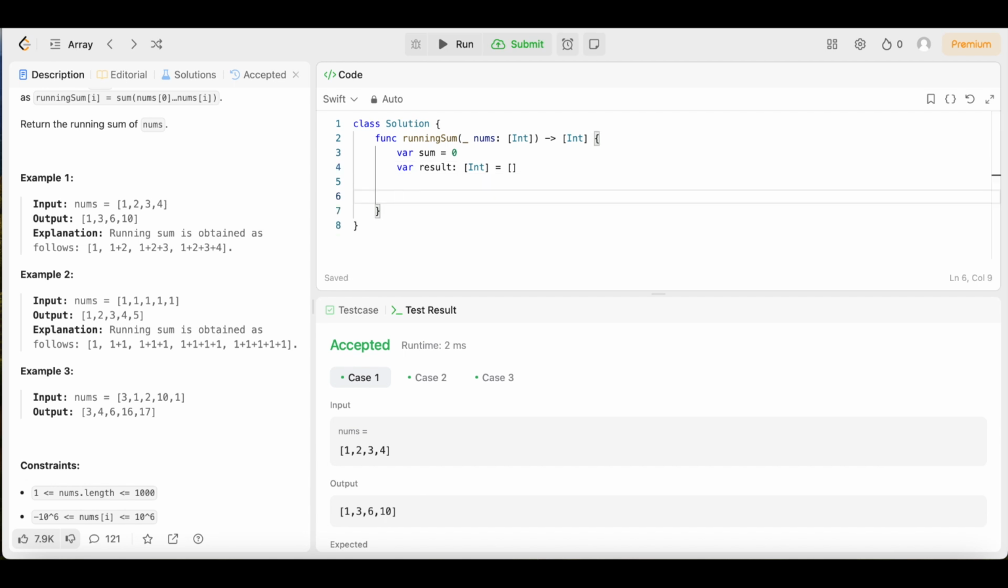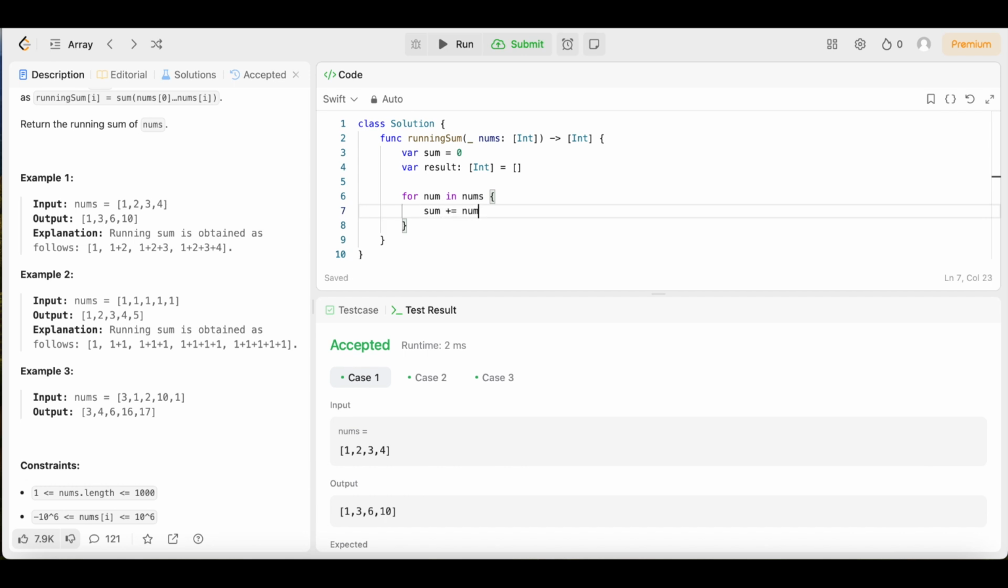Then we're going to say for num in nums. This is what we're going to do: sum plus equals num. What that's going to do is take this sum and add it to whatever the num is, and since sum is starting at 0, the first value is going to be whatever the first index is plus 0, and that's going to get us our first integer in the array. Then we come down and append that. We say result dot append sum, and it's going to keep iterating until we go through the whole array.